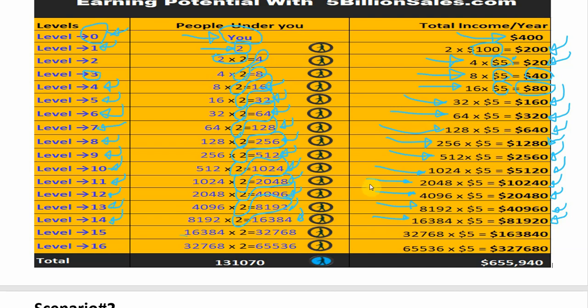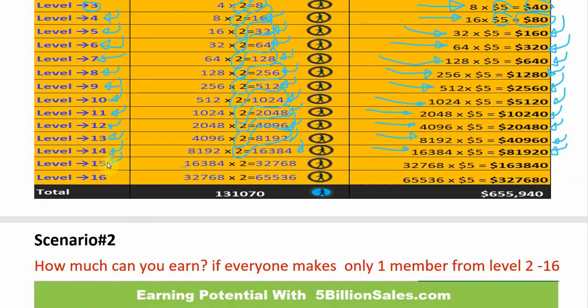$81,920 at this level. At level 15 we will have 16,384 times 2 equals 32,768 members. If we multiply 32,768 by 5 you will get $163,840 at this level. At level 16, we will have 32,768 times 2 equals 65,536 members. If we multiply 65,536 by 5 you will get